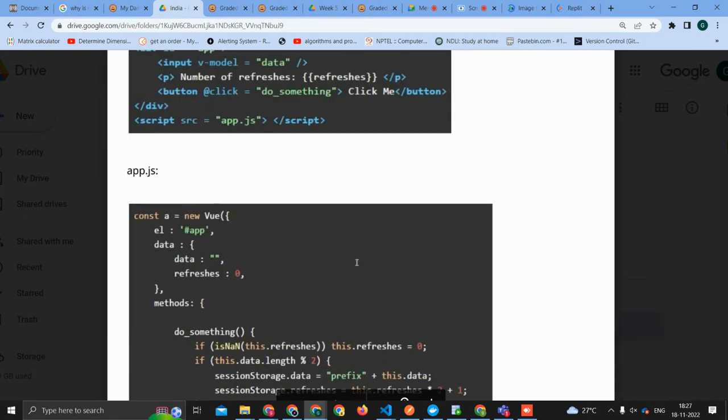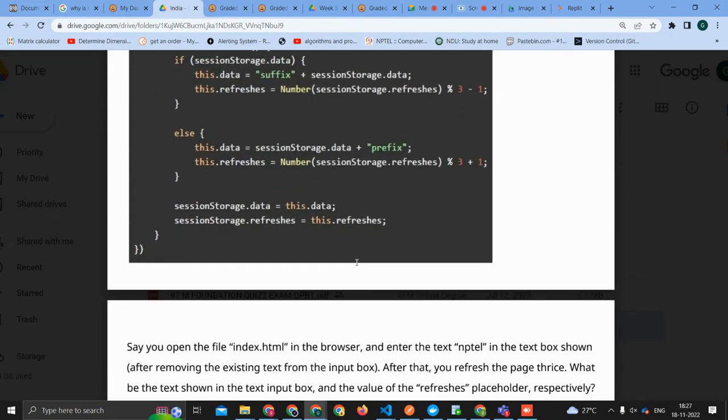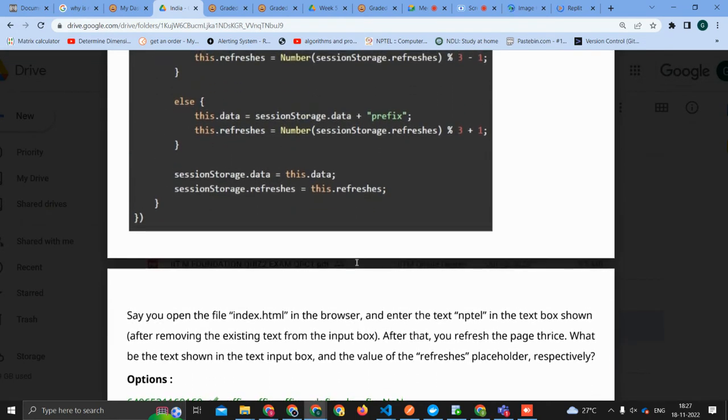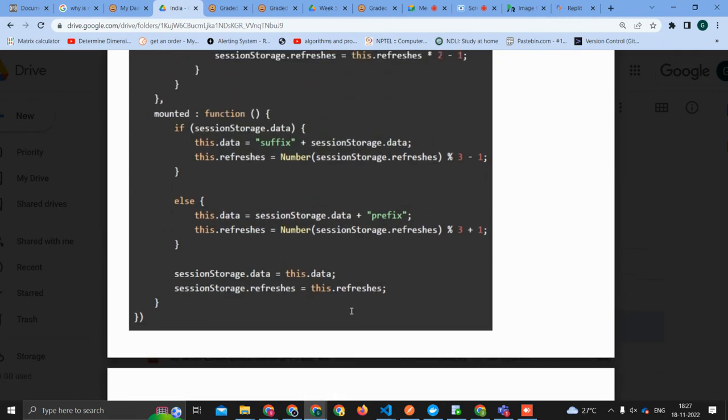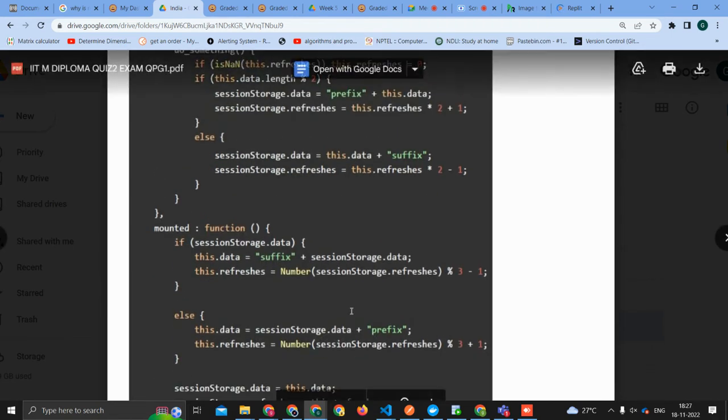Okay, so can we see the question first? First, read out the question. So say you open the HTML in the browser and enter the text nptel in the text box shown. After that you refresh the page thrice. This time they are doing it thrice. What will be the text shown in the text input box and the value of the refreshes placeholder respectively? nptel. So let's go above.